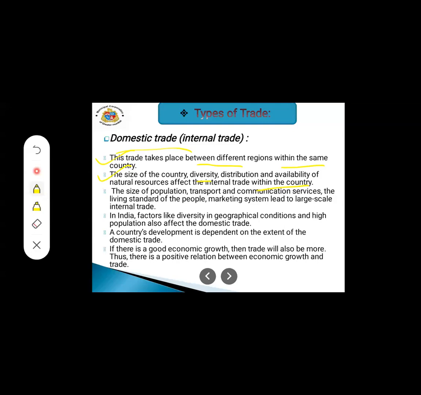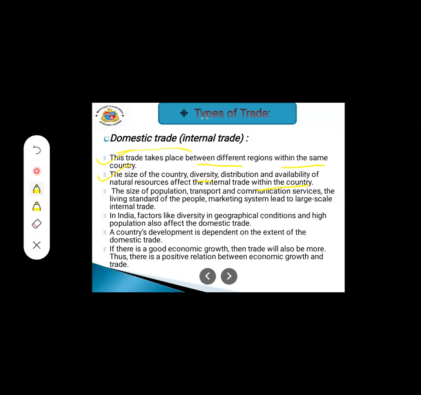That means we have to see the boundaries of the country. That is domestic trade. So when we are talking about trading from one region to another region, we have to see all the limits of each other's regions, even the boundaries also.